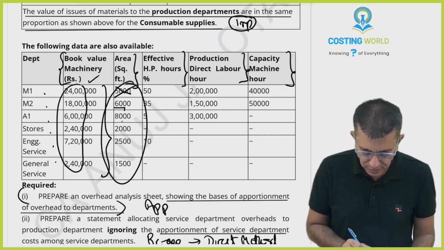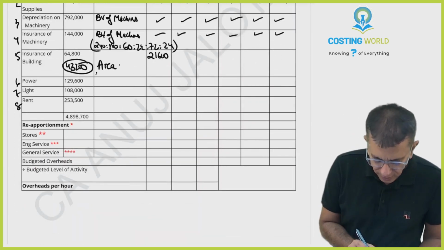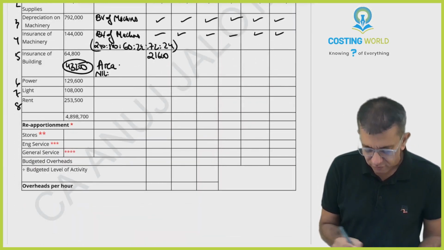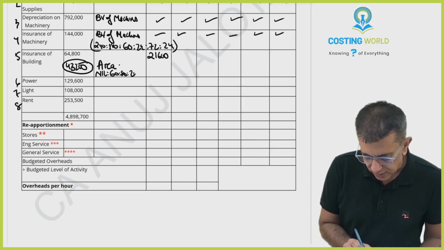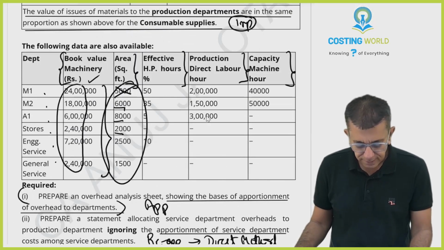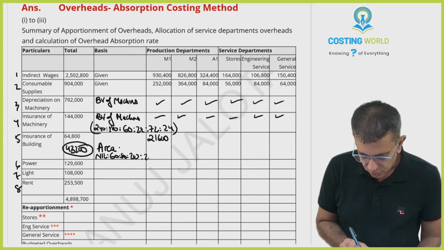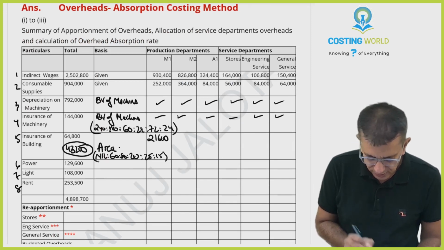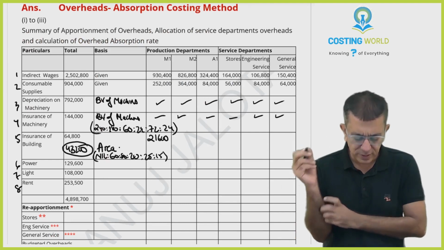Nil first, so by mistake you don't give anything to the first department. 60 is to 80 is to 20 is to 25 is to 15. Divide the things in this particular ratio. So 21,600 is gone; the balance you can divide in this ratio.